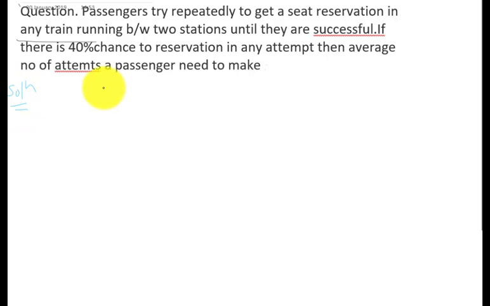What is the random variable here? The random variable is X, the number of attempts. Attempts like one attempt required, two attempts required, three attempts required, or four attempts required, like this. Every attempt here has a 40% chance of being successful and a 60% chance of not being successful. So we need to get these things.